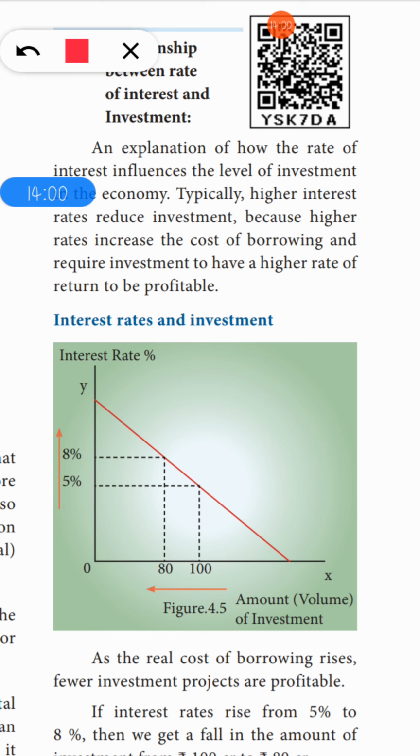Okay, so see, this is income and this is your rate of interest. When the interest rate is high, investment is 80%. When the interest rate reduces to 5%, people invest more, that is 100% of investment. So this explains how the rate of interest influences the level of investment in the economy. Typically, higher rates of interest reduce investment.